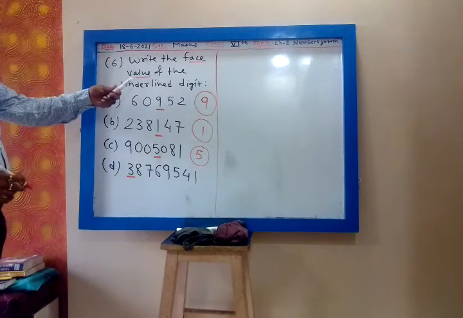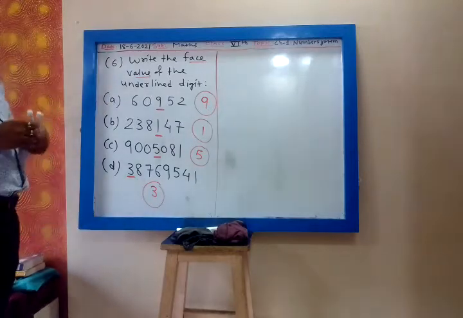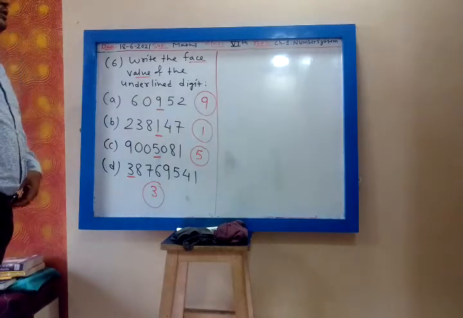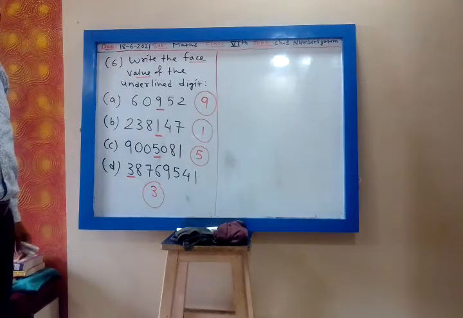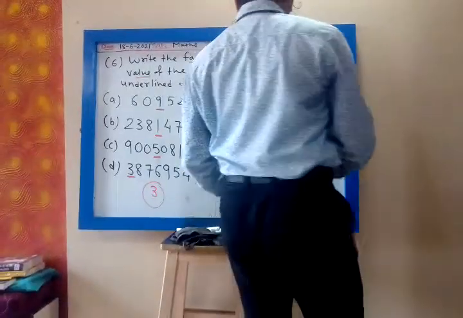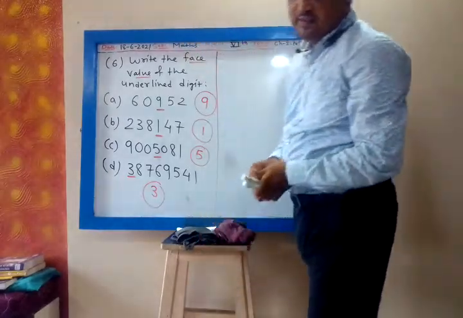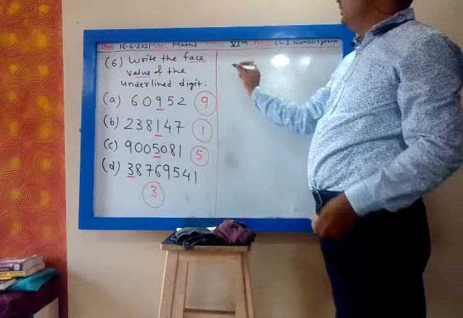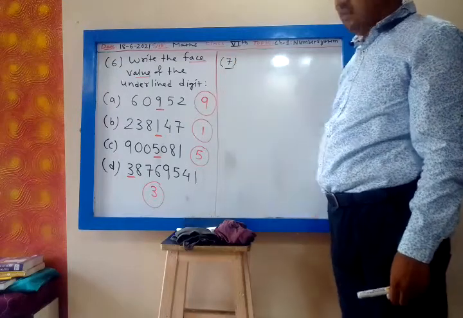The underlined digit is 3. So the face value of the digit remains the same, so 3 will remain 3 only. The face value of the digit is the digit itself. Face value is also known as mirror value. When you see your image in the mirror, the image remains the same. So face value is the same as mirror value. Then 7. Yes, 3's place value will be 3 crore. Very good.